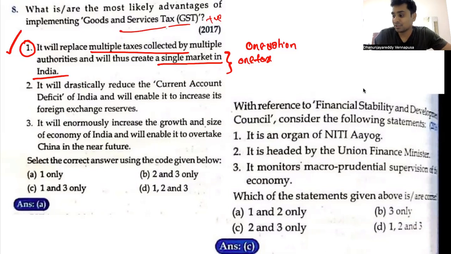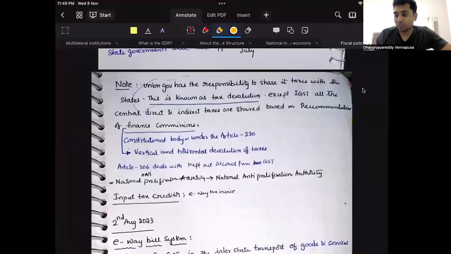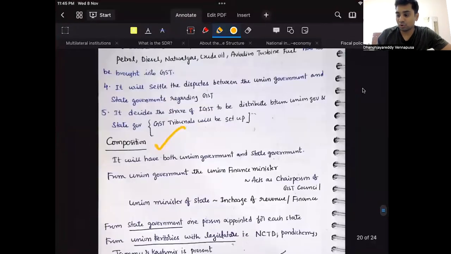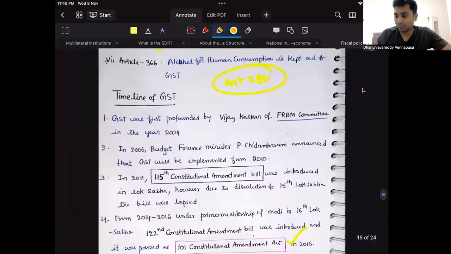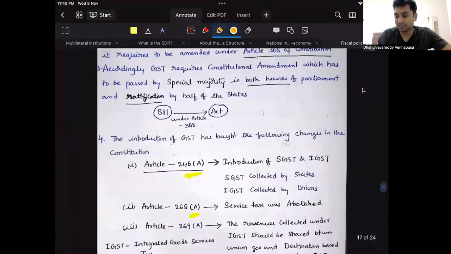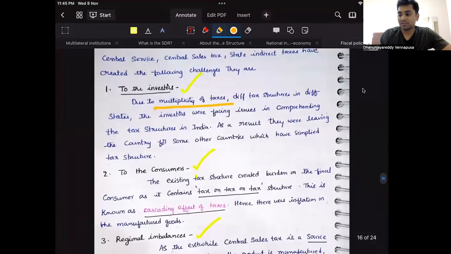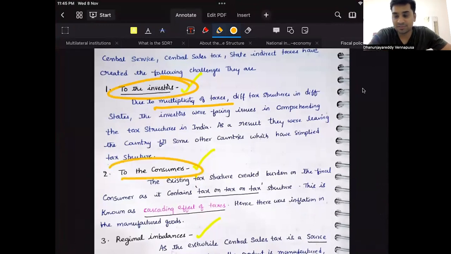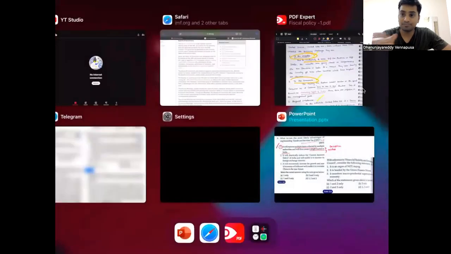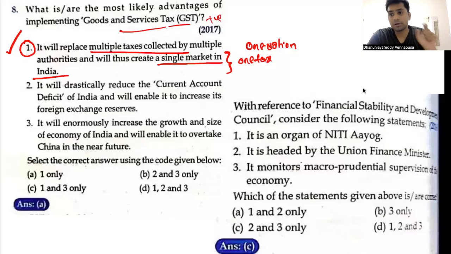It has eased the burden on two groups of people. One is the investors, who have got the benefit of this. Due to the multiplicity of taxes, investors used to face difficulty. Now GST has overcome that problem. For the consumer, because of that multiple taxation structure, GST has helped to reduce the financial burden on the people.